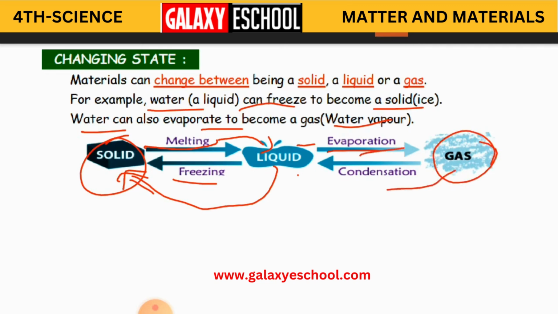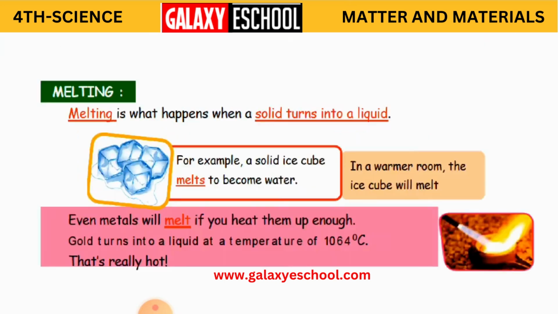Then this gas, when it cools down, becomes liquid. Clear, children? Yes, liquid, when heated, becomes gas as water vapor. Again, this gas, water vapor, when cooled, becomes liquid again, like water. Clear, children? This is about changing state.